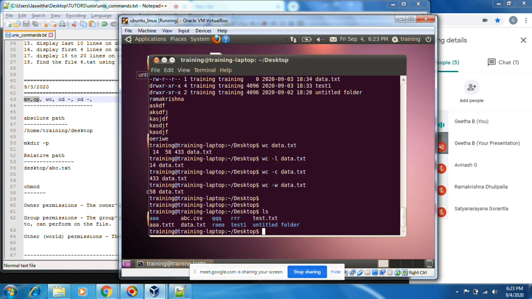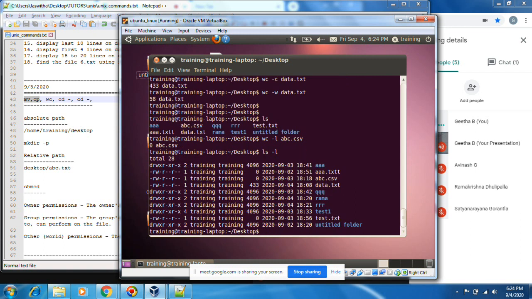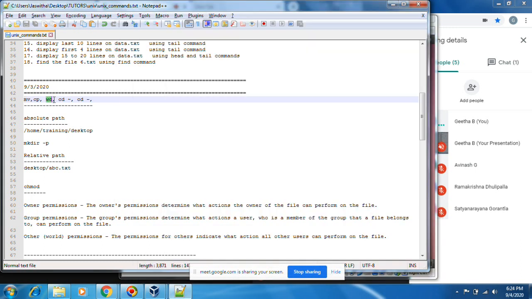If you want to check whether data is there in a file, wc -l abc.csv. Okay, 0 abc. The 0 means nothing is there in that file. You can see ls -l. You see the size, 0 size: aa.txt 0 size, abc.csv 0 size. This has some data like that. Okay, this wc is over.